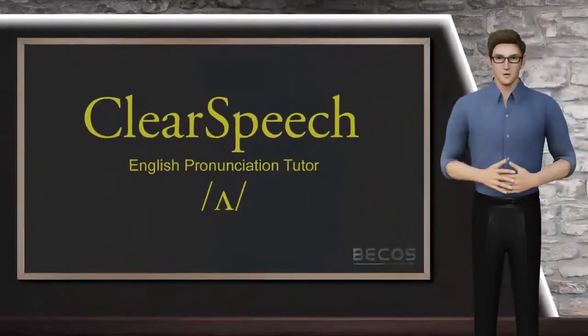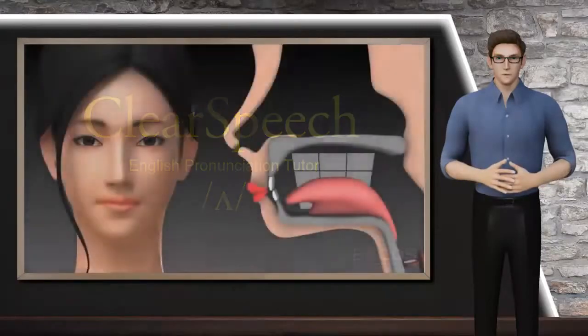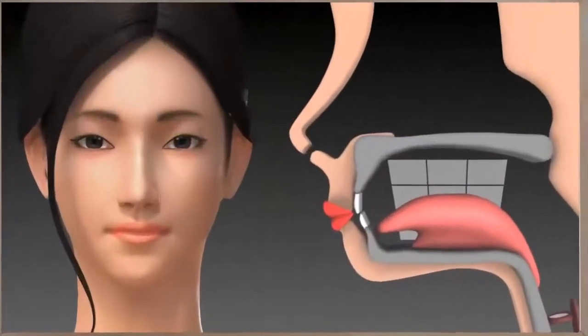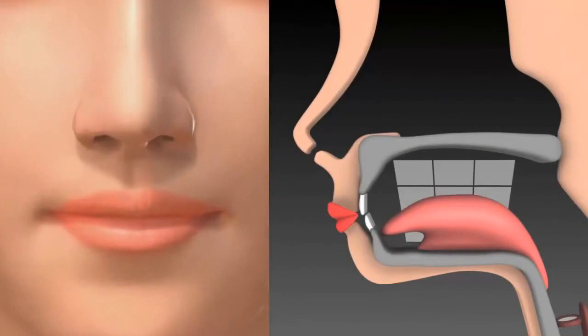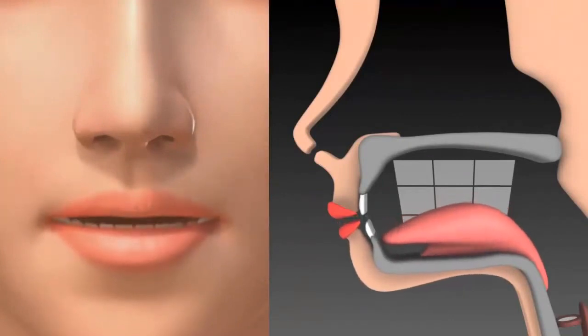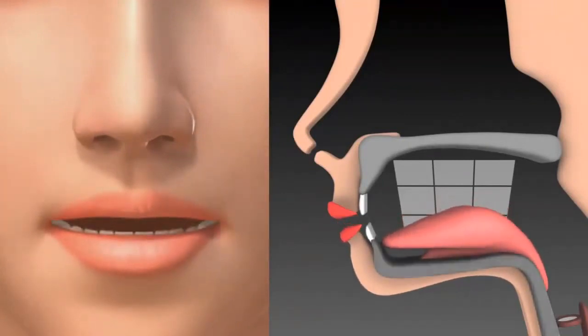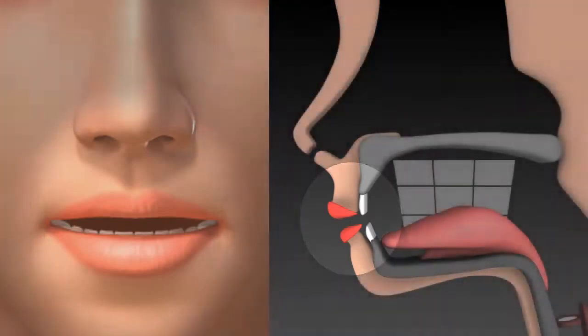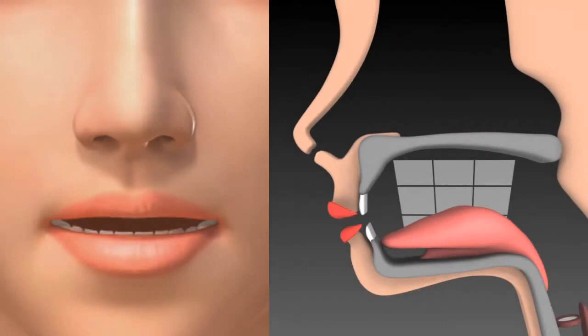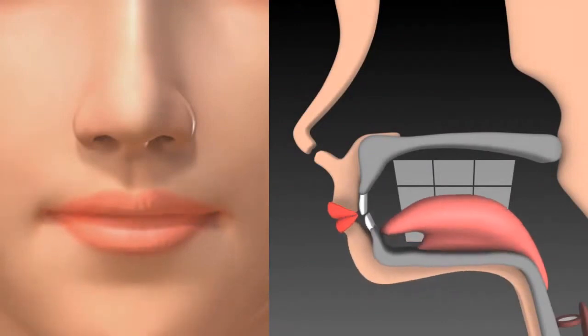Today, we are going to learn about the vowel sound uh. The uh, like in the word but, is produced by positioning the tongue in the middle of the mouth. The jaw is in a partially open position. The tip of the tongue is positioned behind the lower teeth. The lips are unrounded. The uh is lax, so it is short in duration, just like this.